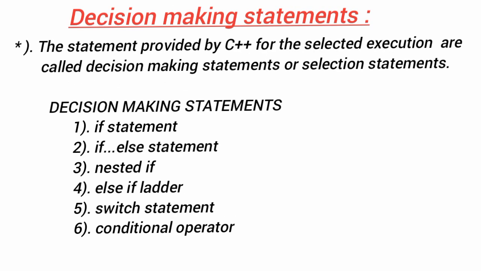The statements provided by C++ for selected execution are called decision making statements or selection statements. The decision making statements are of six types: if statement, if else statement, nested if, else if ladder, switch statement, conditional operator.